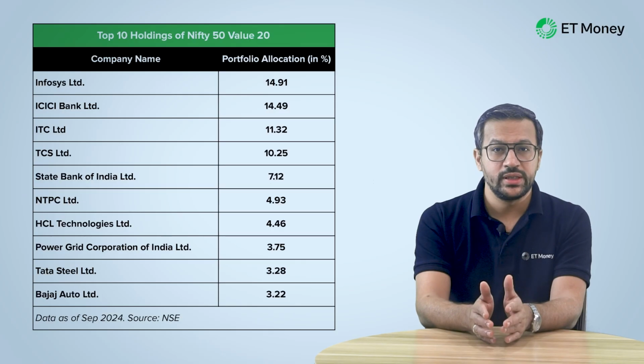Among the top 10 holdings at present, Infosys has the highest allocation at 14.9% as it has the highest free float market cap. ICICI Bank and ITC are next with 14.49% and 11.32% allocation respectively.